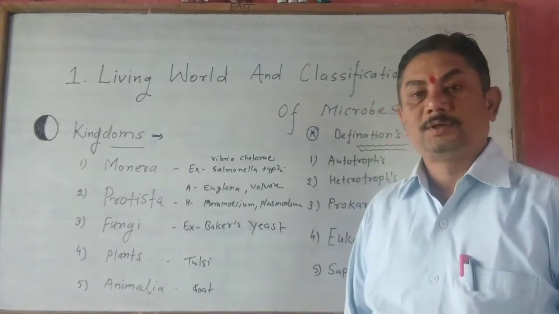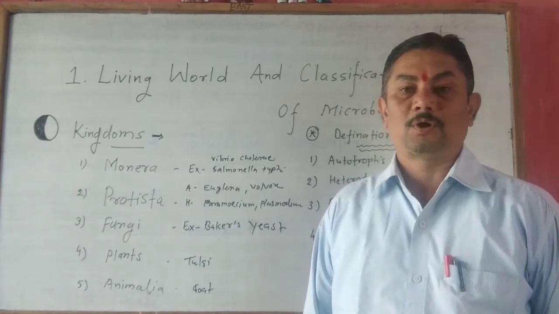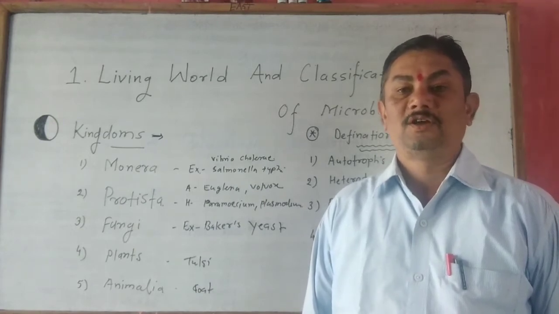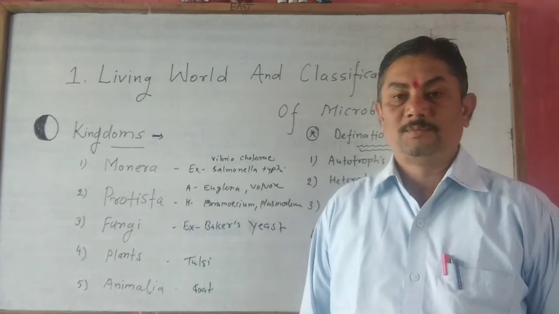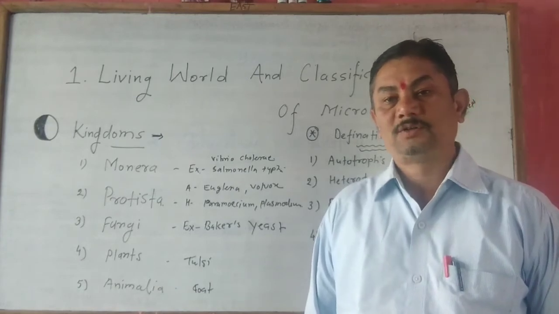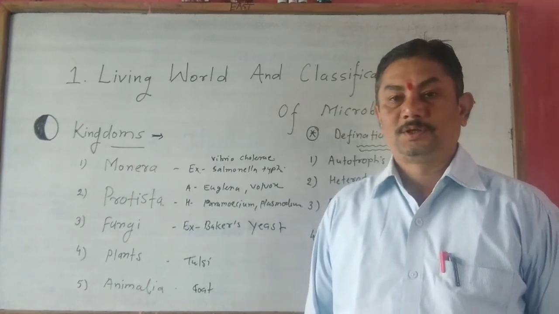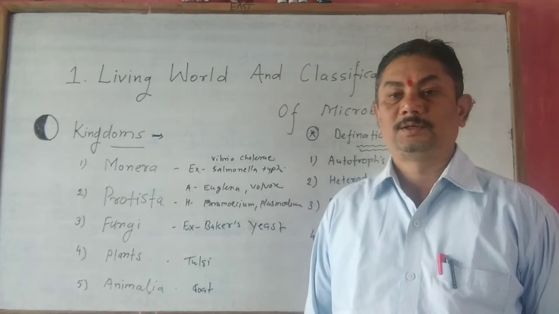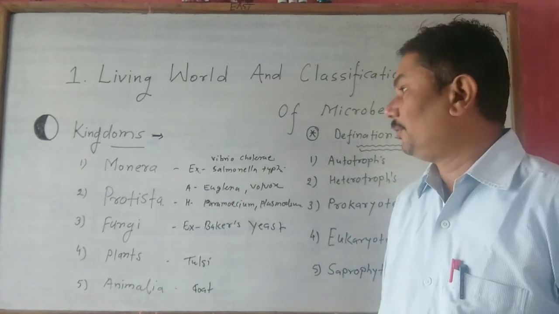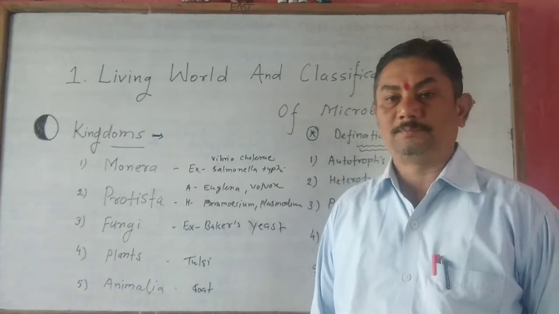And number 5, saprophytes. The organisms which obtain their food from dead bodies of plants and animals are called saprophytes. Many mushrooms are examples of saprophytes. Fungi are saprophytes. These are some concepts which are important for this part. Now we discuss the characteristics of different kingdoms.